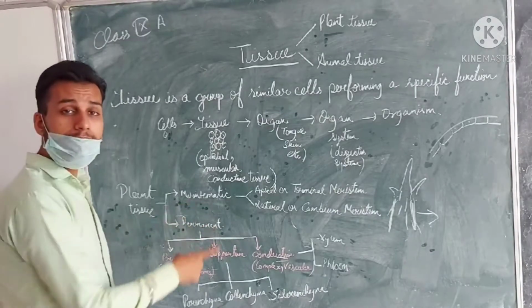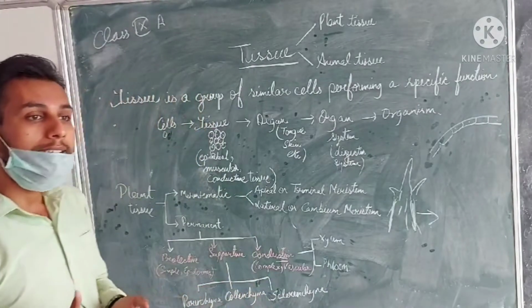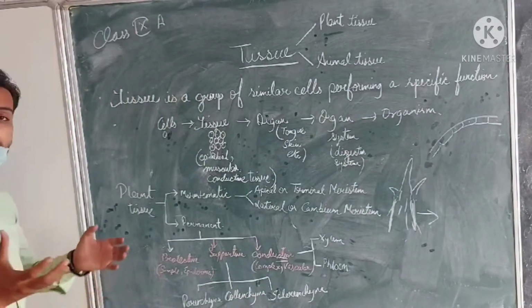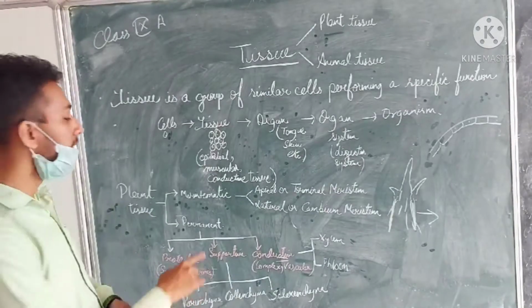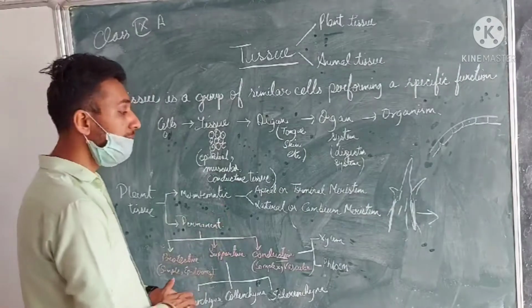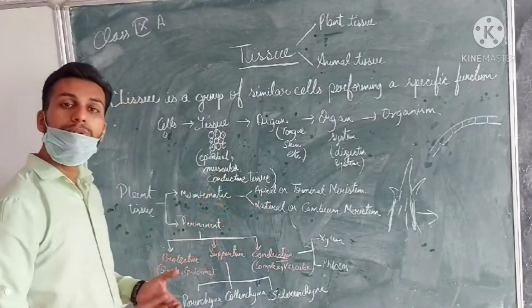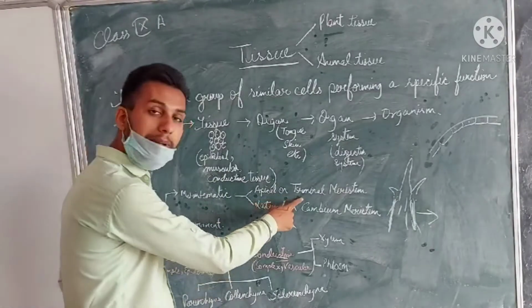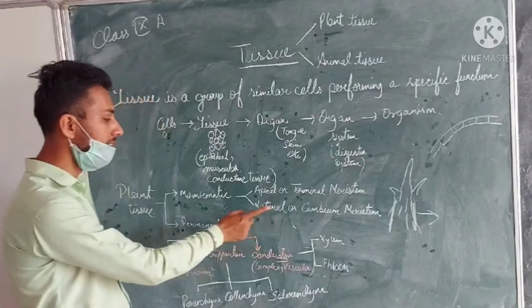Meristematic tissue, the term came from meristem. That means the cells have the capability to divide and further enhance the growth of the plant, and that is termed the meristematic tissue. Meristematic tissue, which has the capacity to divide, is categorized into two parts: the apical or terminal meristems and the lateral or cambium meristems.